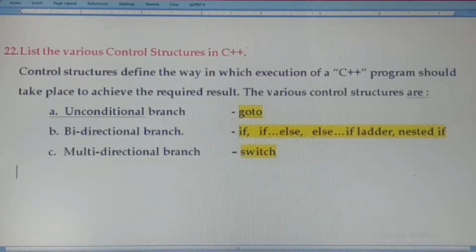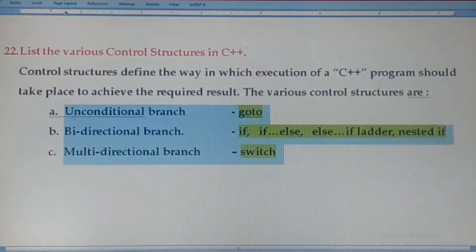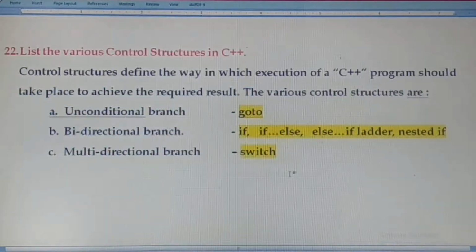The syntax of any statements like the goto statement or if else may be asked. Write the syntax for the if else statement, write the syntax for a switch statement, write the syntax for the goto statement. The syntax may be asked in 2 mark questions. So study the control structures well. It is a very important question in C++, for 2 marks, 10 marks as well as 5 marks. They may ask only if statements in a 5 mark question also.